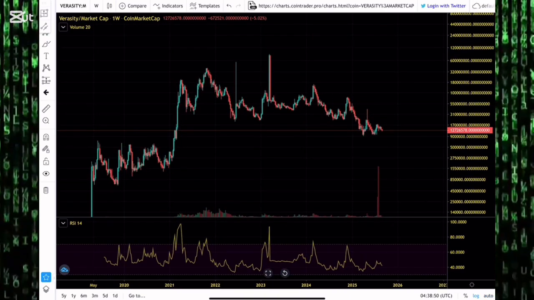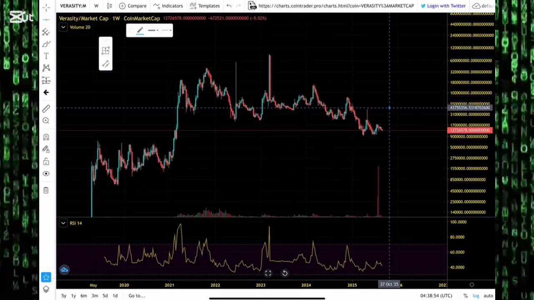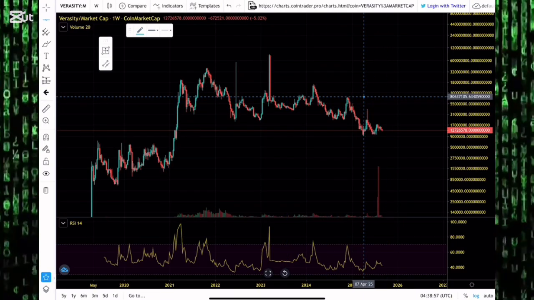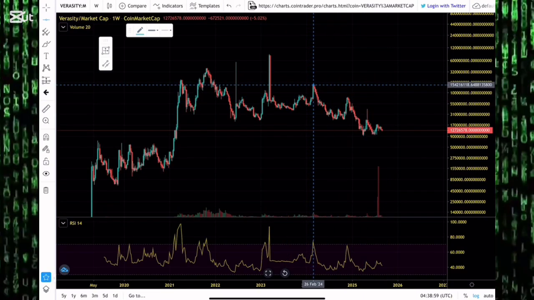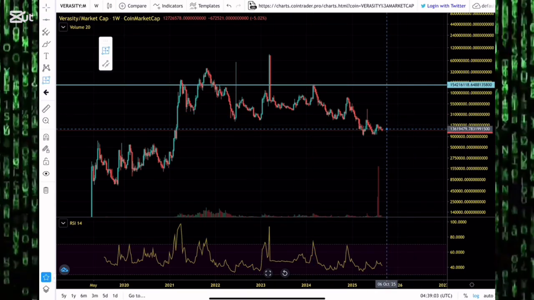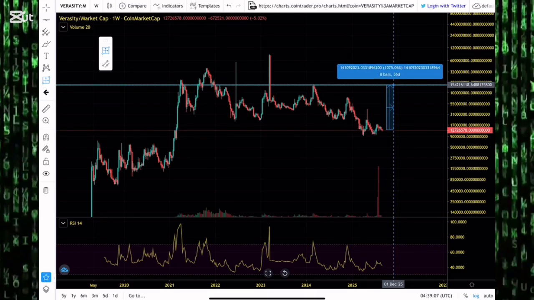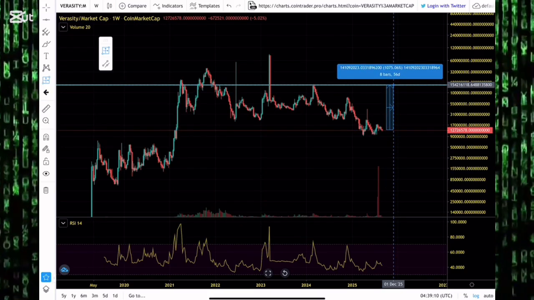At the same time, we need to pay attention to Verasity's market cap, which currently sits at the $127 million level. When we get to $800 million, when we get to that $1 billion or $1.5 billion level, that might be a telltale sign that the end of the rally is near. For us to even get to $1.5 billion, we need to see Verasity rally up by 1,000%.